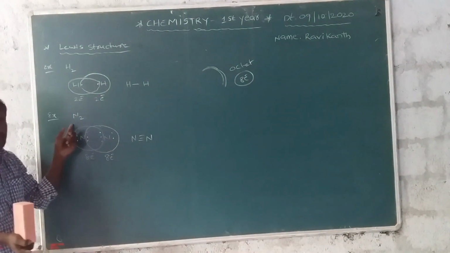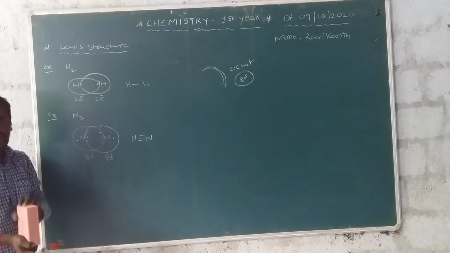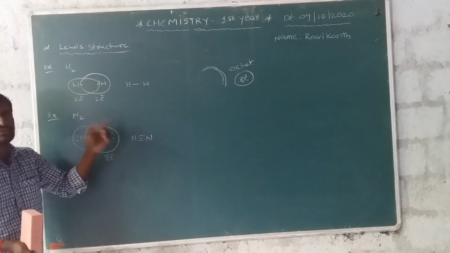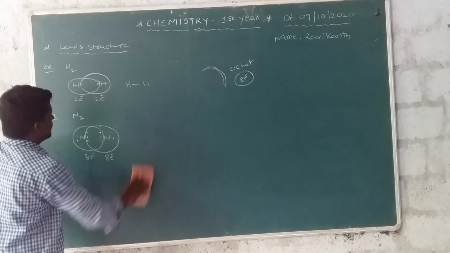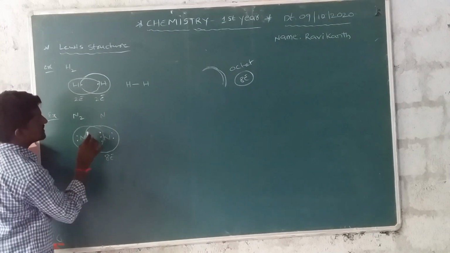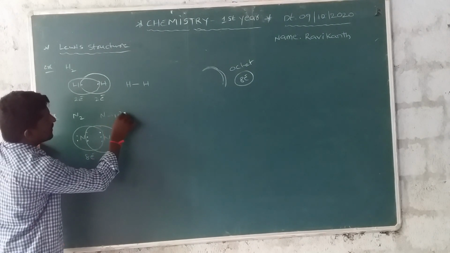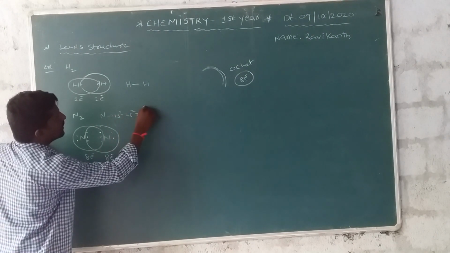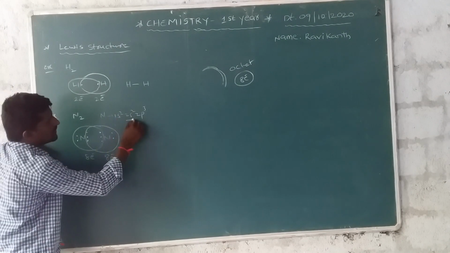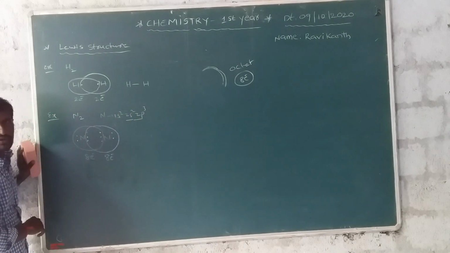And the second example is N2. Nitrogen is a fifth group element. Nitrogen's electronic configuration is 1s2, 2s2 and 2p3. 2s and 2p are the outermost orbitals.